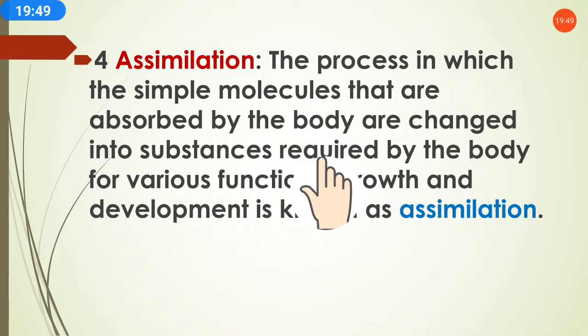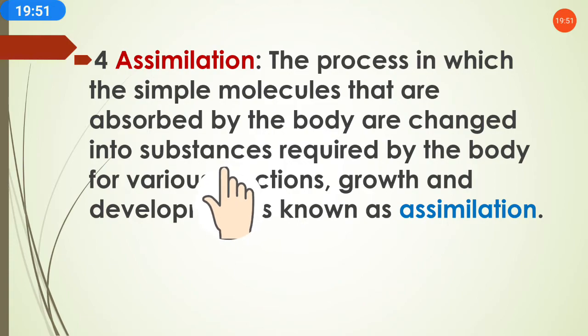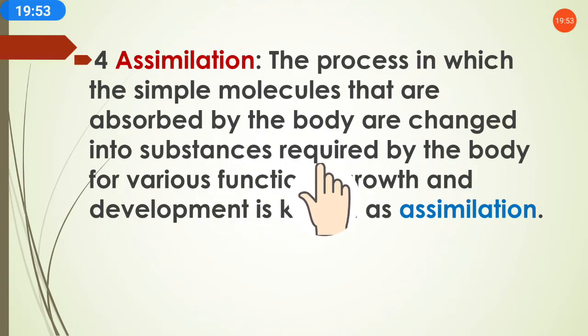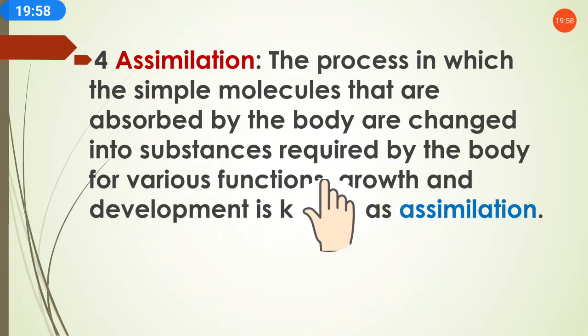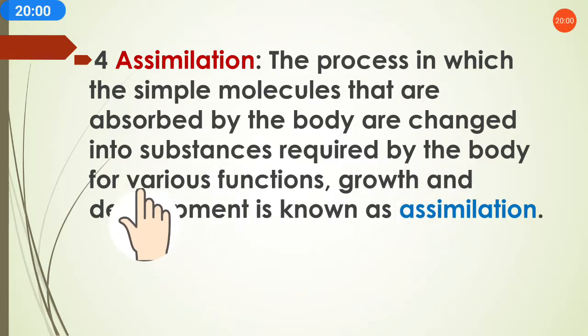into different required substances. The simpler molecules of the food are changed by the body into the required substance, and why are they converted? Because of various functions: growth and development.